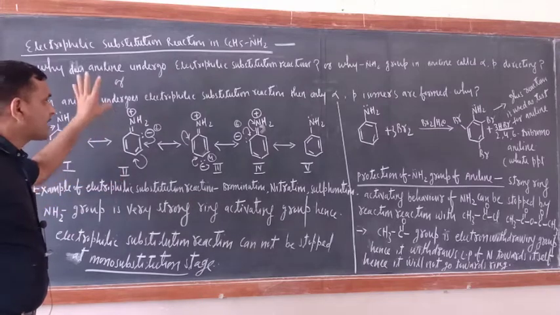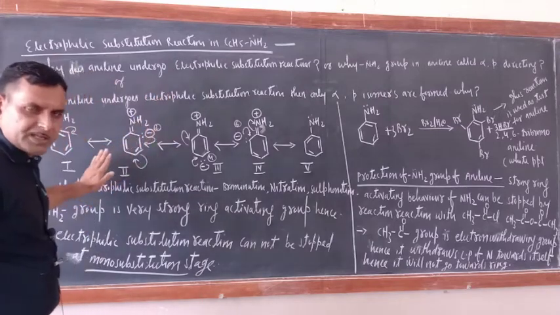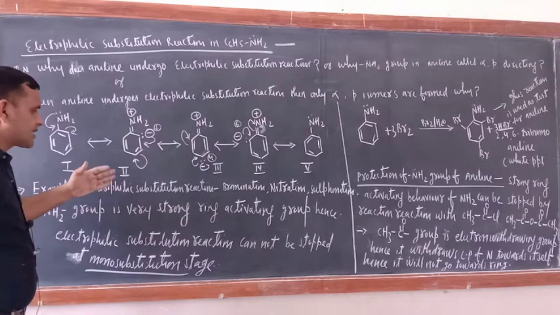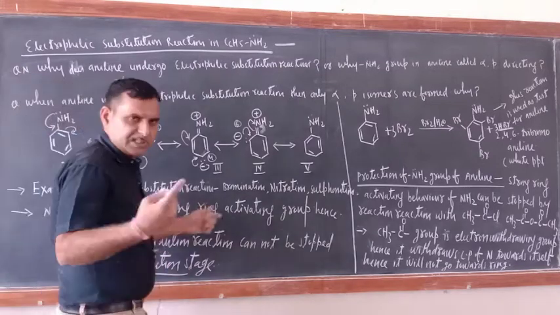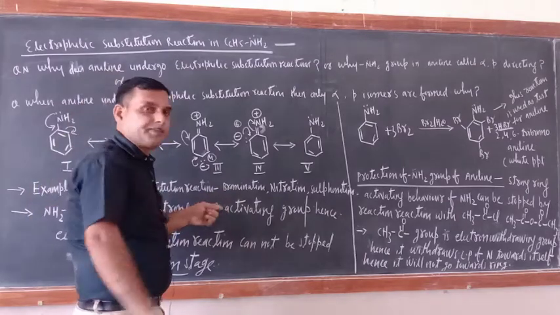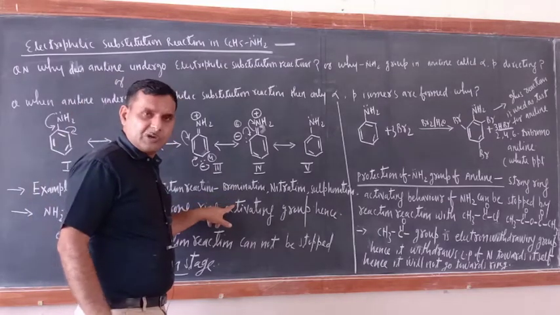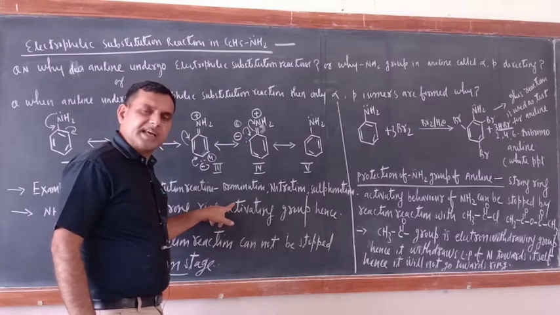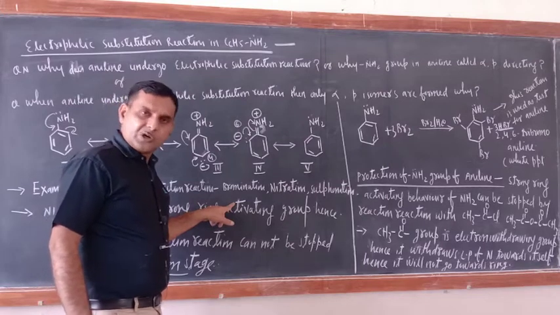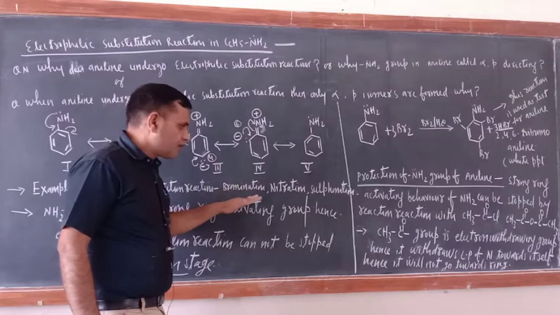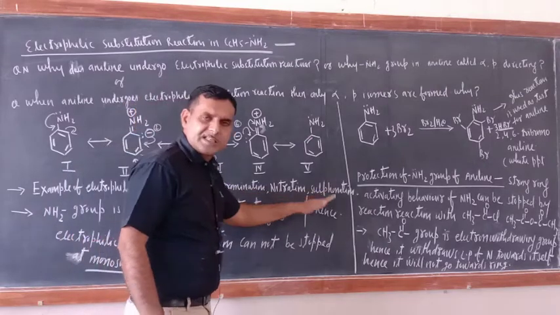So more or less the answers of all these questions are based upon the resonating structure of aniline. As usual, the examples of electrophilic substitution reactions are halogenation. Now let us be more specific. Instead of calling it halogenation, just call it bromination, because aniline will not undergo chlorination or iodination, it will undergo only bromination. So bromination, nitration and sulfonation.